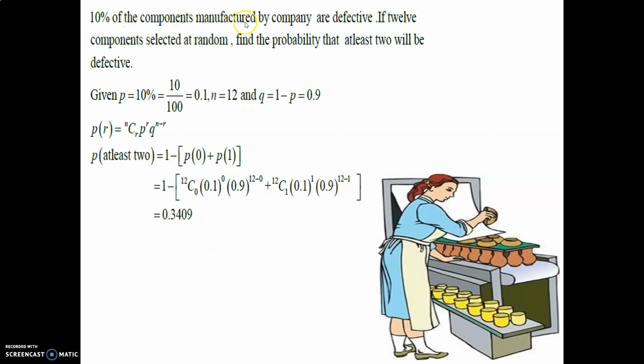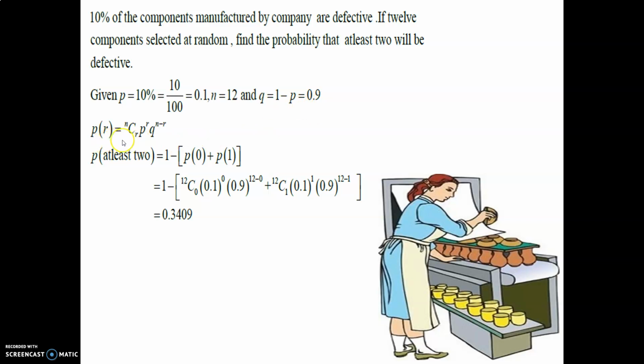10% of the components manufactured by a company are defective. If 12 components are selected at random, find the probability that at least 2 will be defective. p is equal to 10%, 10 upon 100, 0.1. n is equal to 12 and q is equal to 1 minus p, that is 1 minus 0.1, that is 0.9.